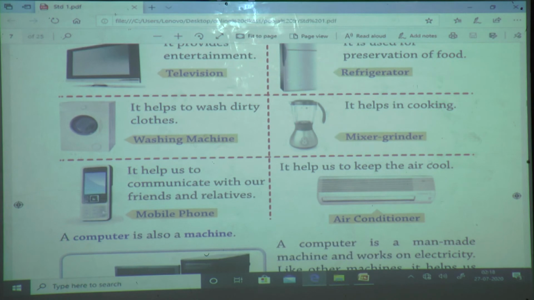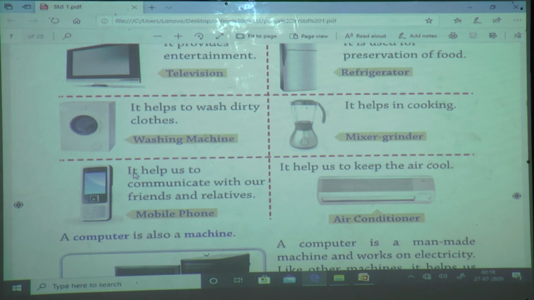Nice. Everyone knows this? What is this? Good. Mobile phone. Then what is the use of the mobile phone? Why are you using the mobile phone?